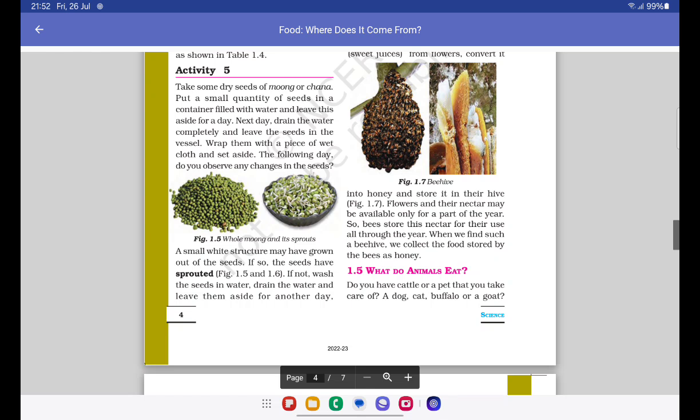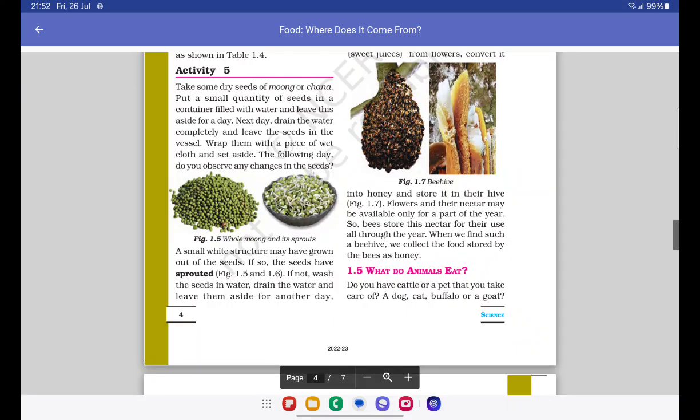The following day, do you observe any changes in the seeds? Now, this is a very common process practiced throughout India. This is called germination, seed germination, or sprouting. A lot of bodybuilders or health enthusiasts eat these sprouted grams. In fact, I myself have been eating them for quite a few years now, and this is very common, and your mother would most probably know about it. So if you don't understand it from the activity, you can just go and ask her.